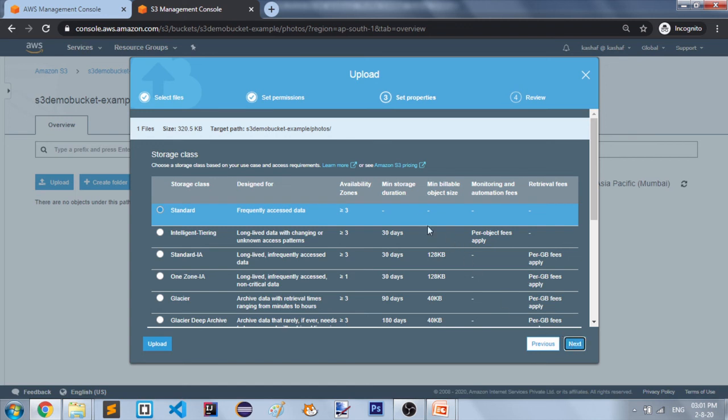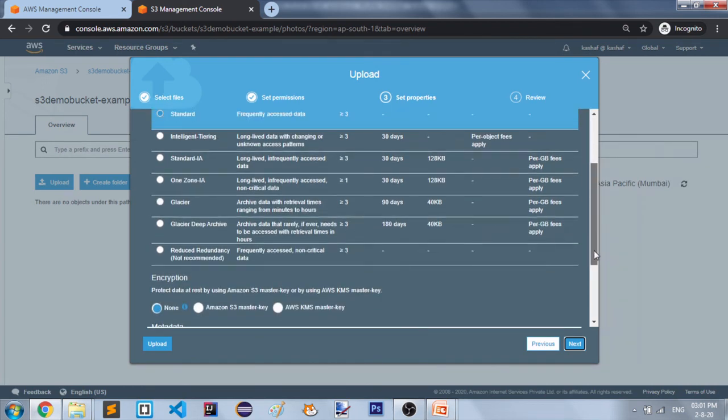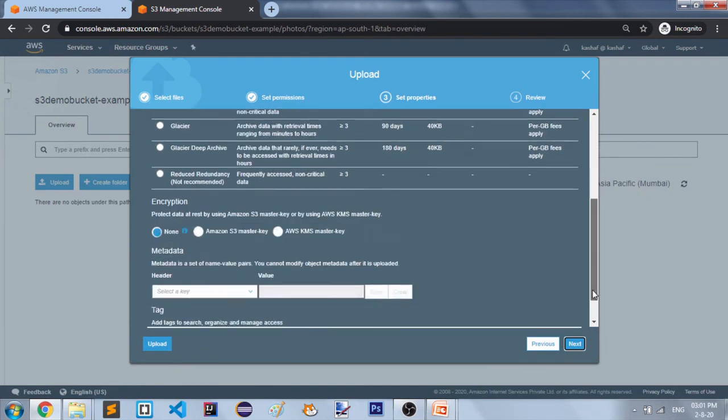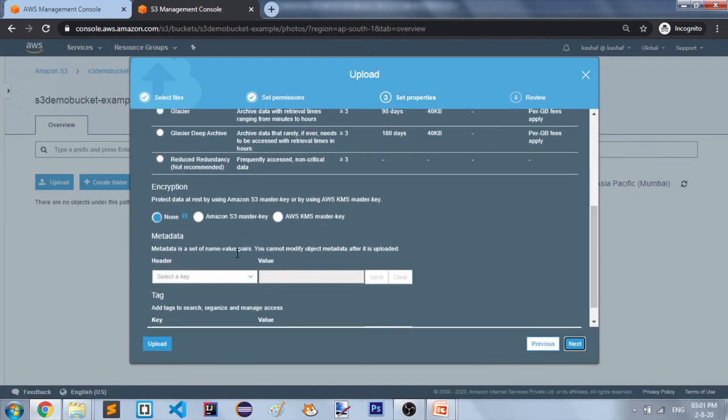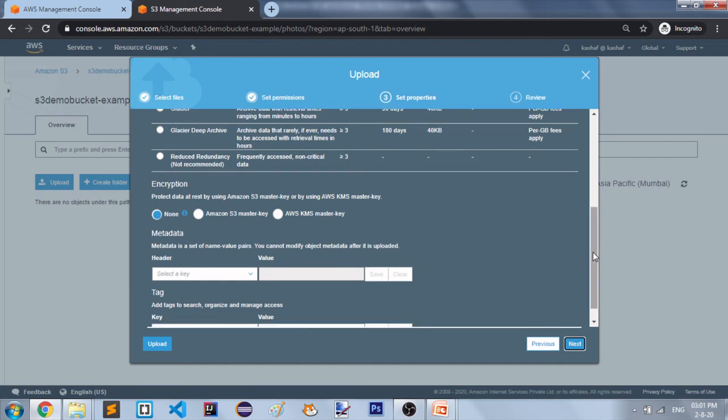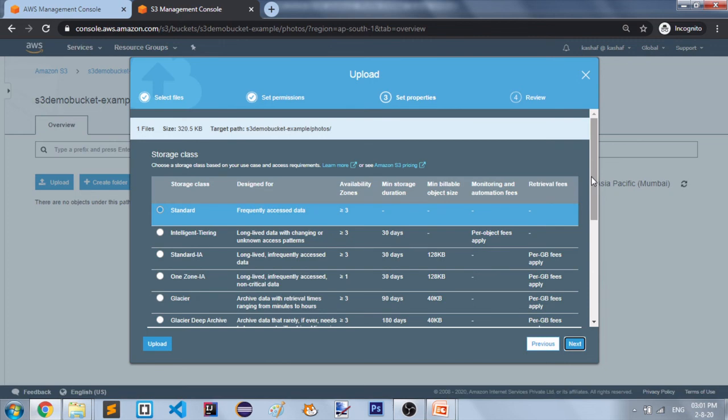In the next step, you can select the storage class. These are the storage classes. We will see all of these storage classes one by one in upcoming videos. You can select encryption, you can select metadata, and you can add some tags here. These are the properties you can set at your object level. I'm going to keep it default for this demo, and now I'm going to click on the next button.